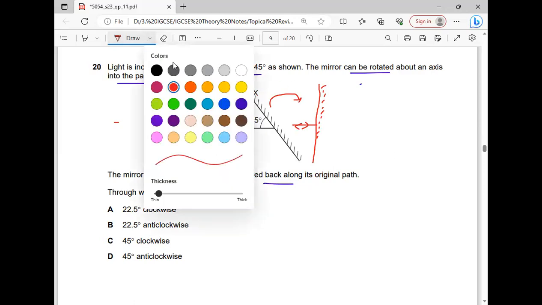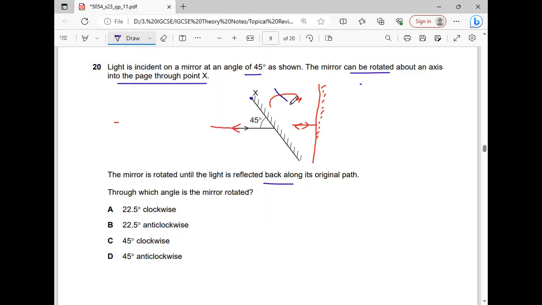So initially, what was the angle? The original angle was given, that is equal to 45 degrees, and now the mirror is vertical, so the total angle is 90 degrees. So 90 minus 45 is equal to 45 degrees. So these two options are omitted. Now, in which direction was the mirror rotated? It was rotated in the clockwise direction. So which option is correct? Option C is the correct answer.